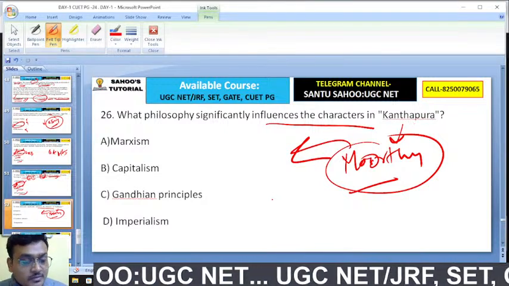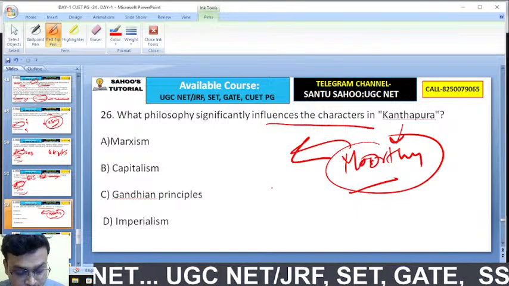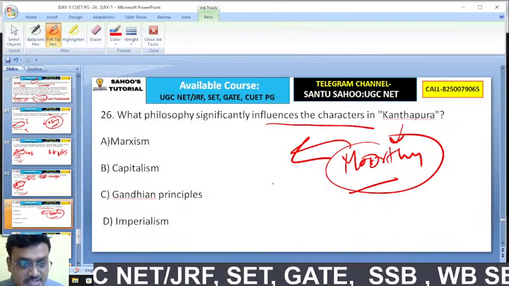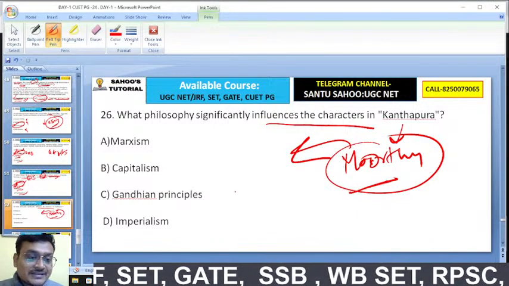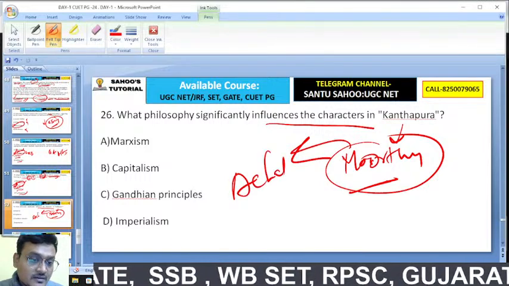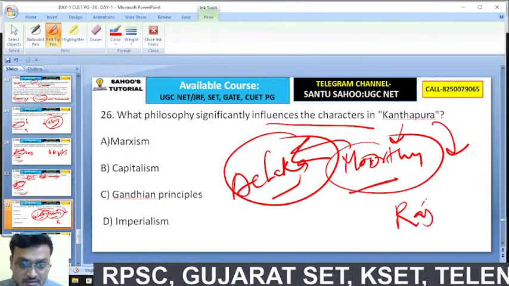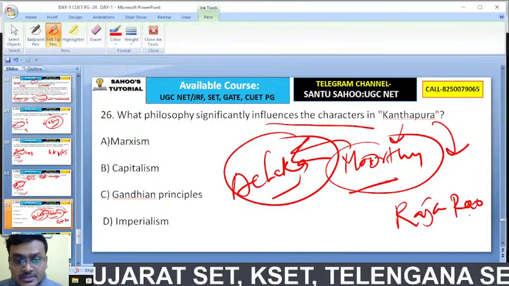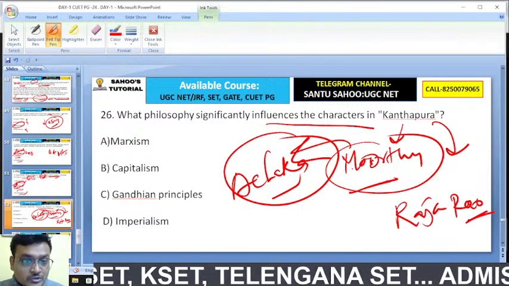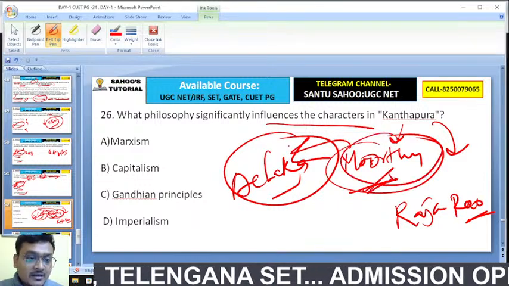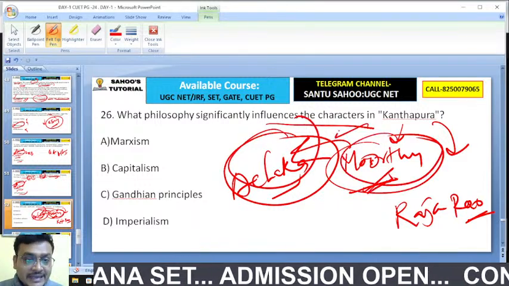Who is the protagonist of this novel Kanthapura? Kanthapura's protagonist is Moorthy. Who is the narrator? It's Achakka. Raja Rao is writing here Kanthapura. Moorthy is actually the protagonist and Achakka is actually the narrator.